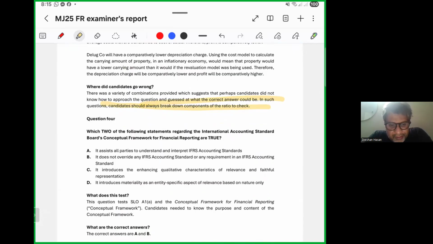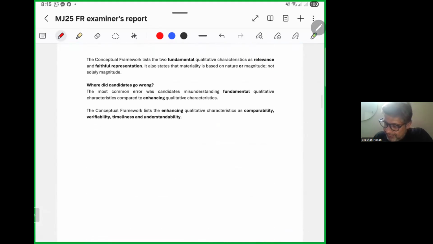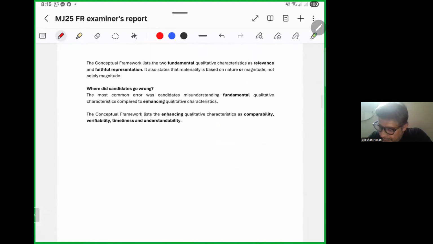What does this test? The conceptual framework. What are the correct answers? A and B. Now, C: the conceptual framework lists the fundamental qualitative characteristics as relevance and faithful representation.